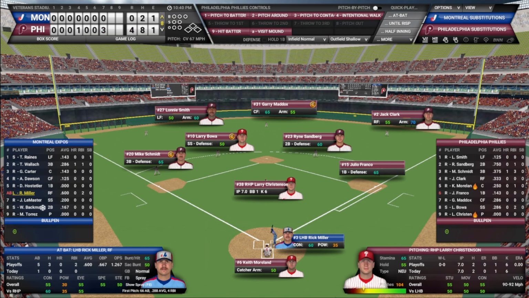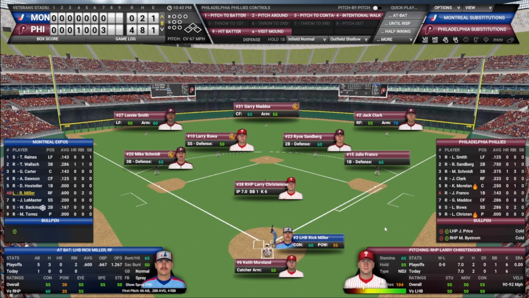Christensen stayed in the game, got the bunt down. But as we start the 8th inning, Christensen on the mound. He is at 104 pitches. It'll be Joe Price and Marty Bystrom throwing in the pen in case there's any trouble. Hugger is available if we need to close this thing out.